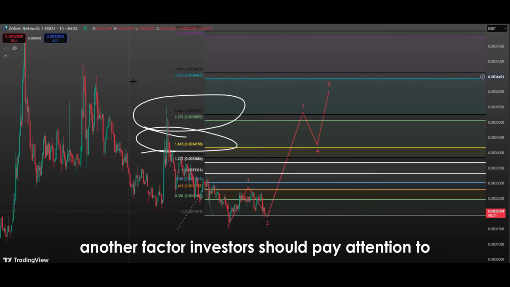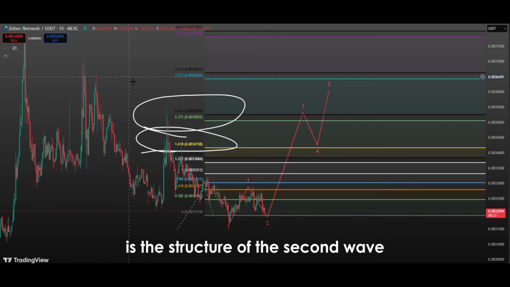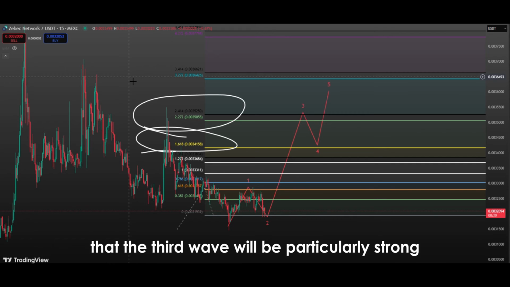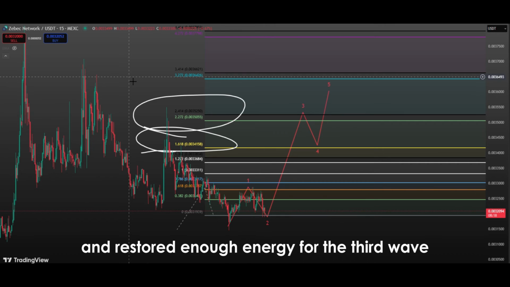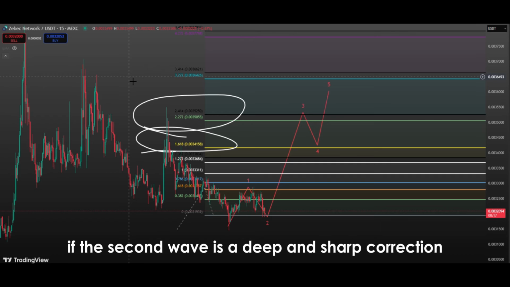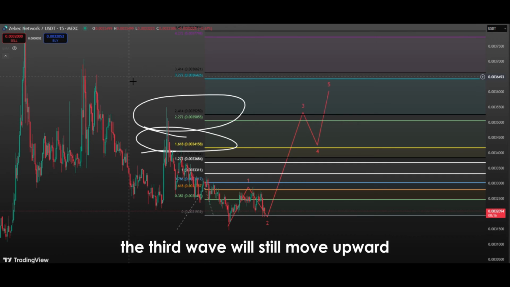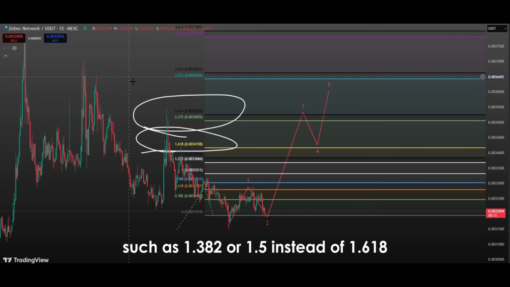At this point, another factor investors should pay attention to is the structure of the second wave. If this correction is shallow and horizontal, it often signals that the third wave will be particularly strong. This means the market has retained its strength without a deep correction and has stored enough energy for the third wave. Conversely, if the second wave is a deep and sharp correction, the third wave will still move upward, but may end around lower levels such as 1.382 or 1.5 instead of 1.618.